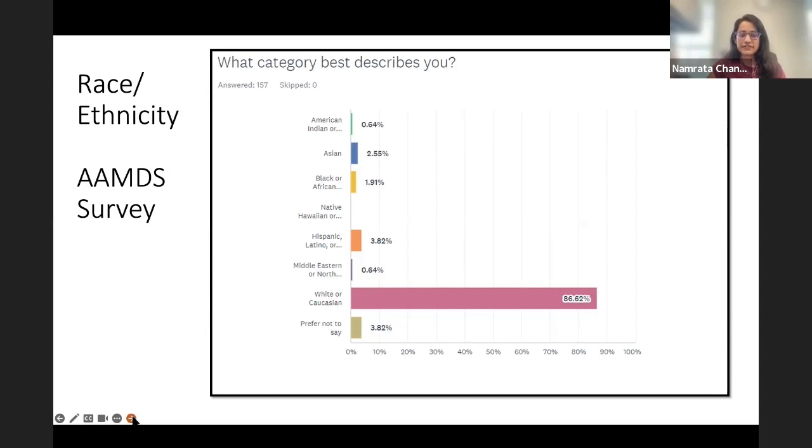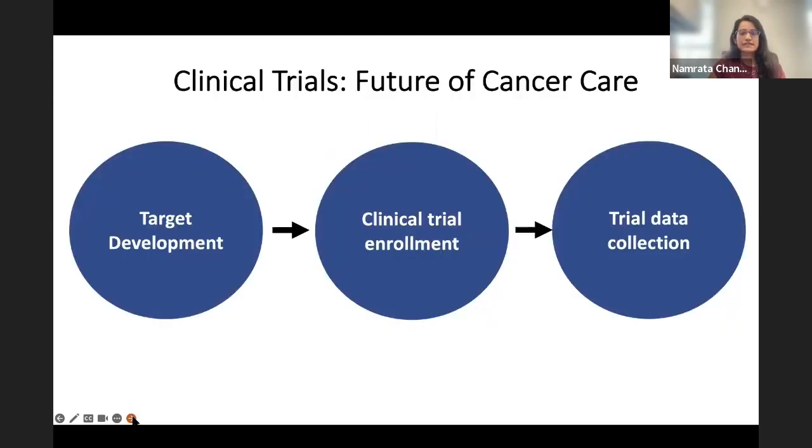This isn't really reflective of our patient population at large anymore, or the demographics of the United States. So where is this inequity born, or where is the access? Where are the fault lines in access? I think it starts all the way back from target development. This starts where you're looking at multi-omic studies, and most of those targets are developed based on scientific data or basic science data coming from European descendant patients.